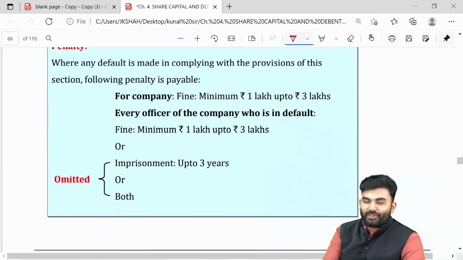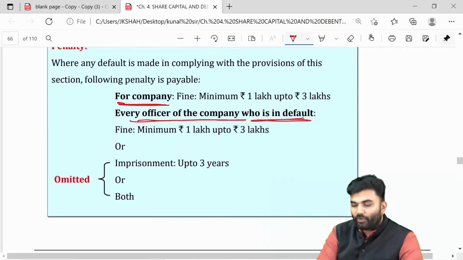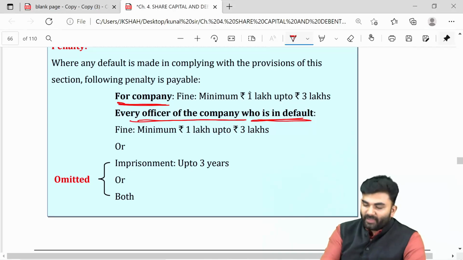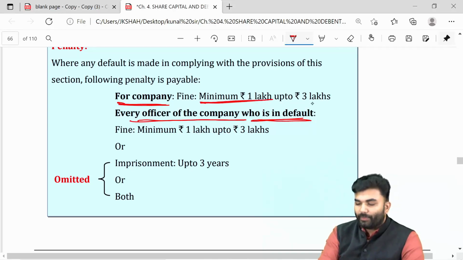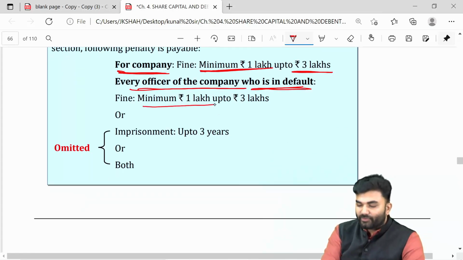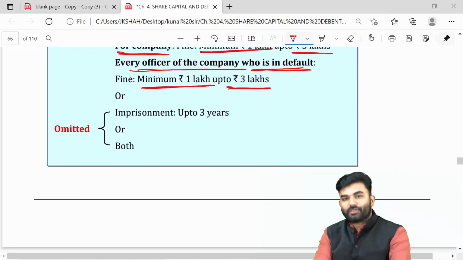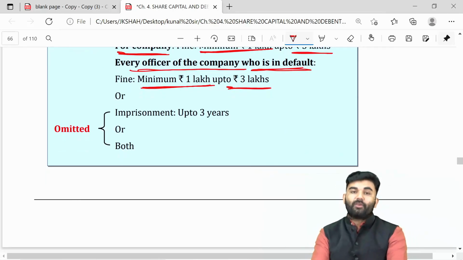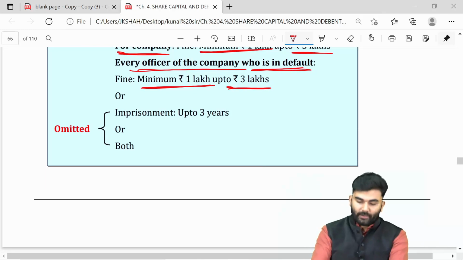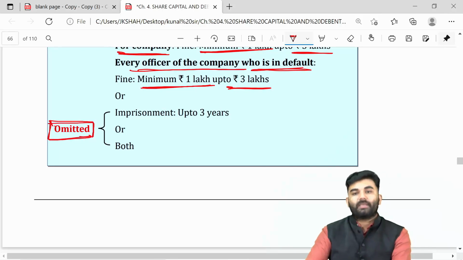If any of the provisions are contravened, then in that case the company as well as every officer of the company who is in default will be penalized. Company will be penalized with minimum 1 lakh rupees, maximum 3 lakh rupees. Every officer in default will be penalized with minimum 1 lakh rupees, maximum 3 lakh rupees. However, the provision towards imprisonment has been omitted. So this part of the penalty has been omitted.